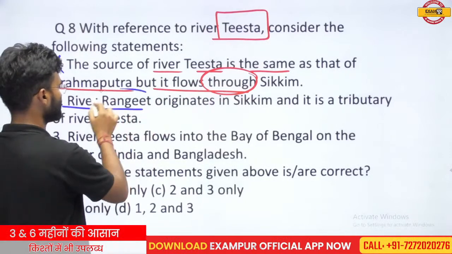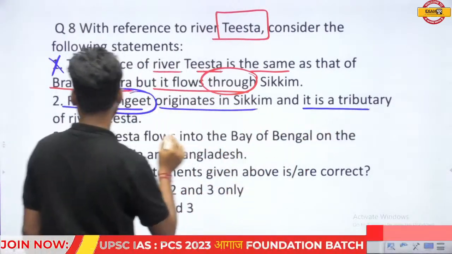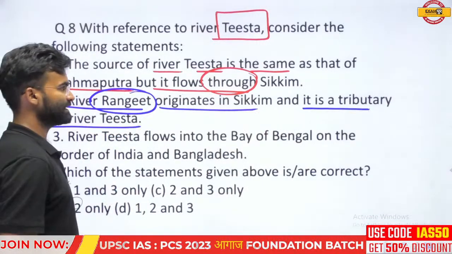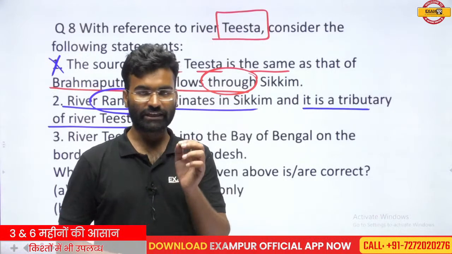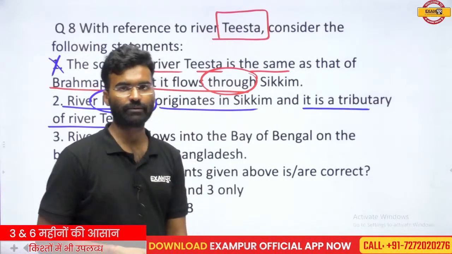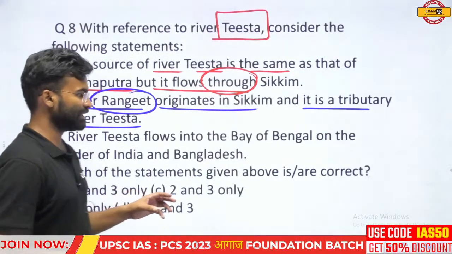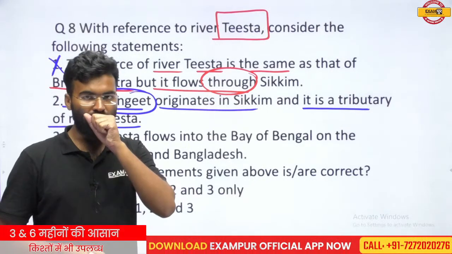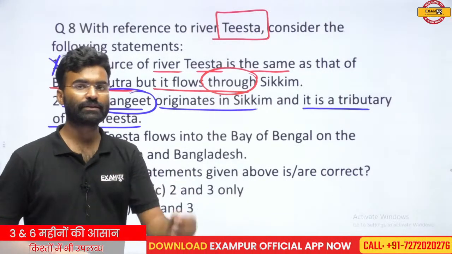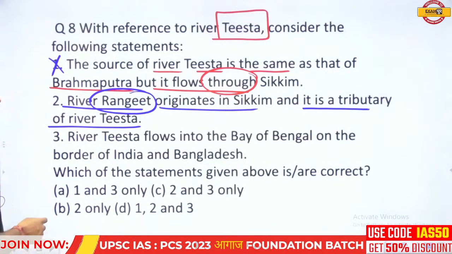River Rangit originates in the Sikkim and it is a tributary of the river Tista. Exactly, it is the correct statement. You can pronounce it both Ranjit or Rangit. This is an important river. This river originated from the Sikkim region and this river joined the Tista river. So this is a tributary of the river Tista. So it is the correct statement.